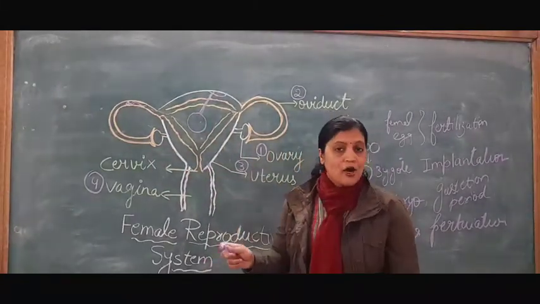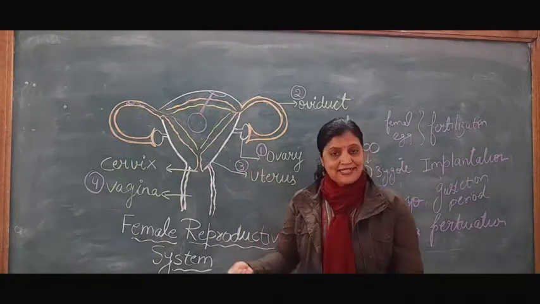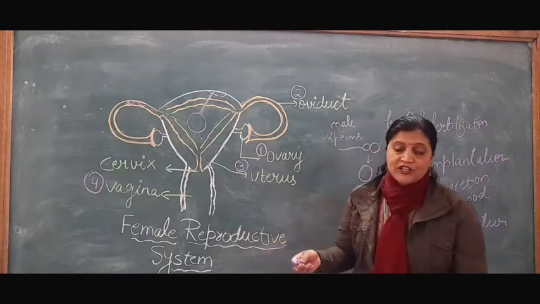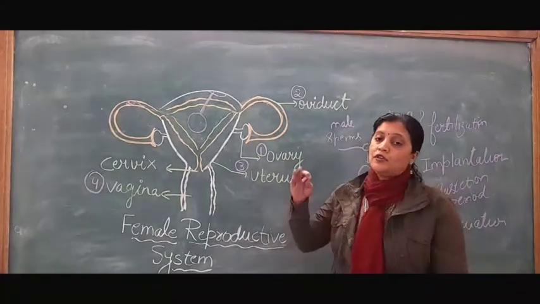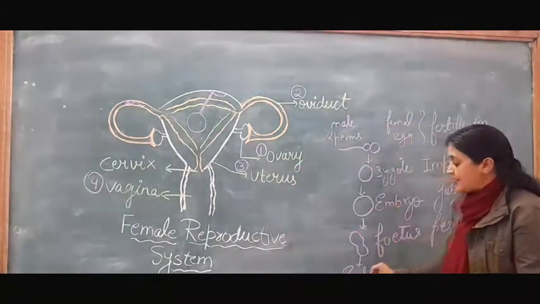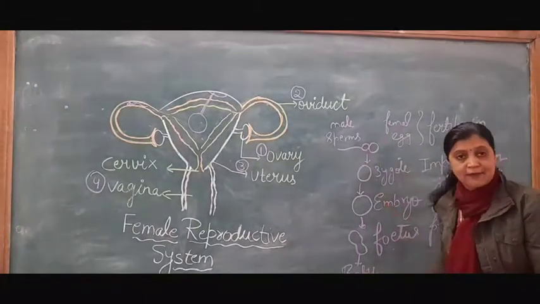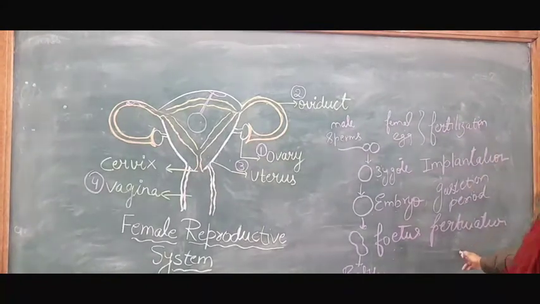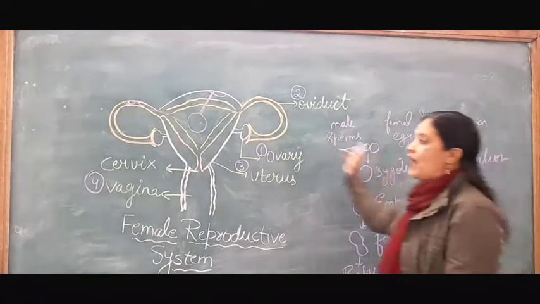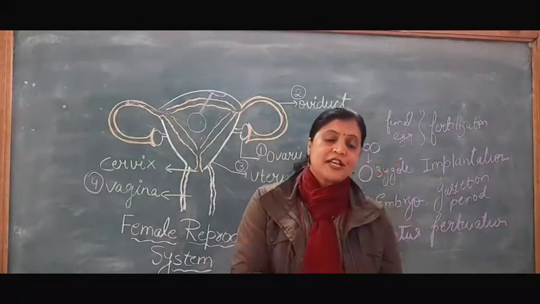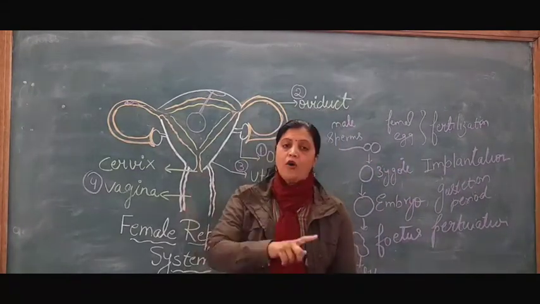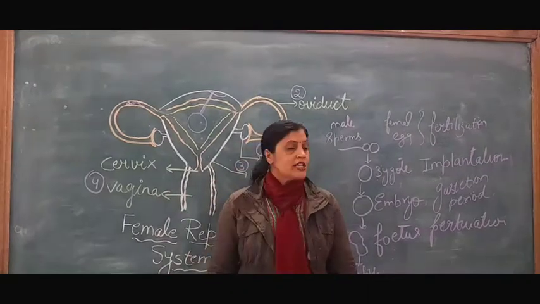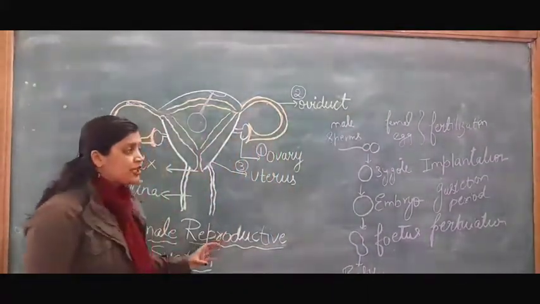Here is a very important question: what do you mean by placenta and what is its role? Okay. Second important question: what are the steps? So these are the steps. So here we have discussed the female reproductive system, as well as how, after fertilization, the baby develops and is born. So this is the explanation.